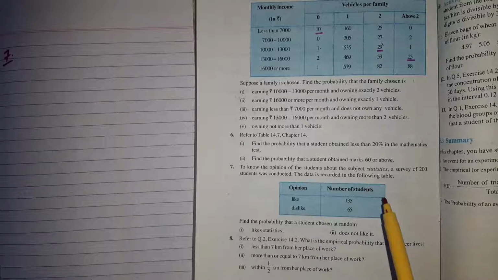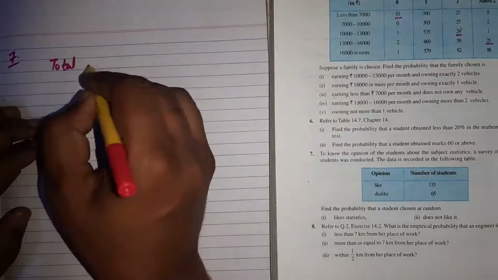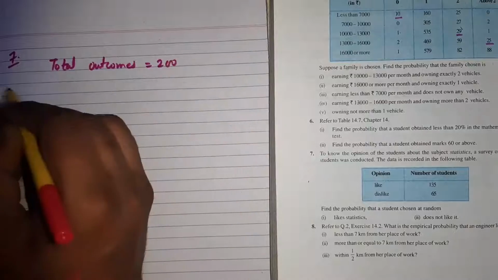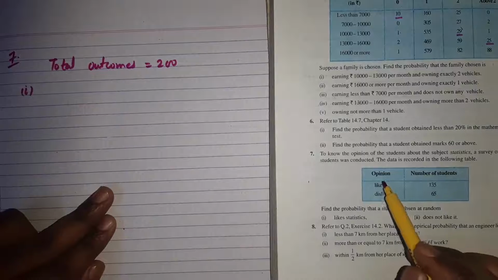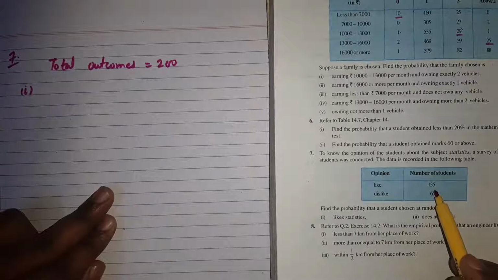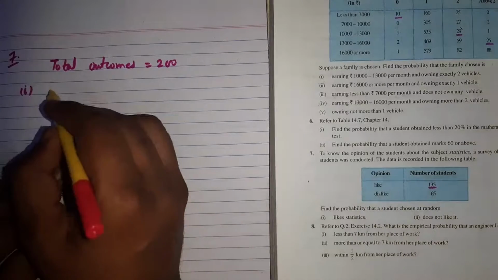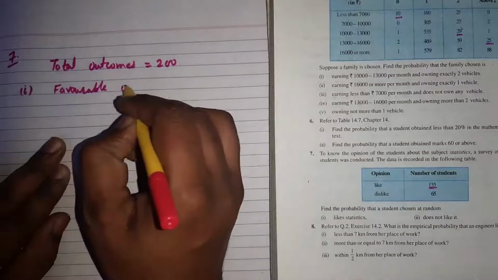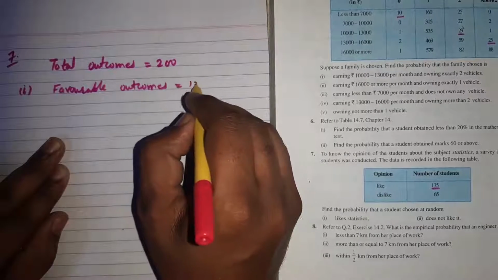So total outcome is 200. In this question, the first part, the favorable outcome for like is given as 135.